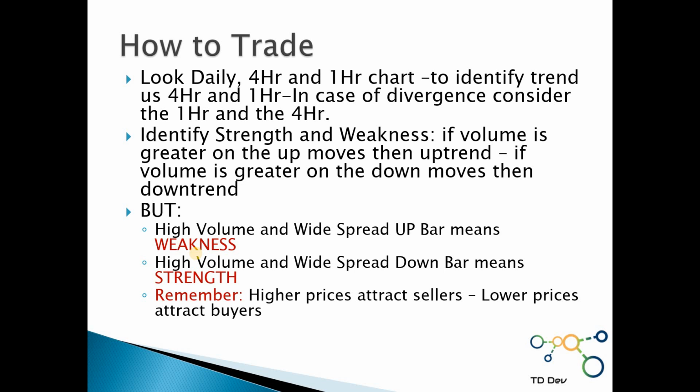But be careful, because high volume and widespread bars up many times mean weakness. And higher volume and widespread bars down many times means strength. Finally, remember that higher prices attract sellers, while lower prices attract buyers.